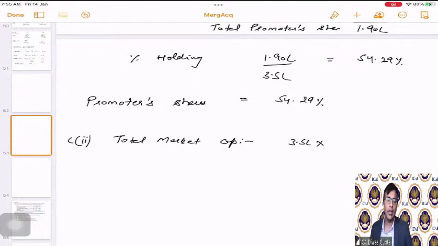Just now we have calculated the market price per share, which is 457.10, correct? Hence that total comes out to be 1599.85 lakhs, right? This is the total market cap, number of shares multiplied by the market price per share.